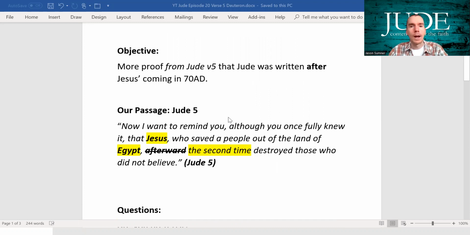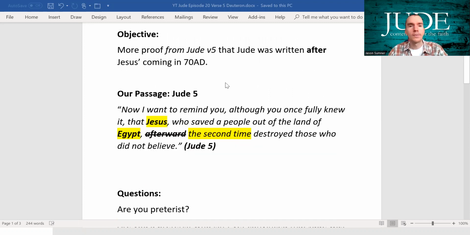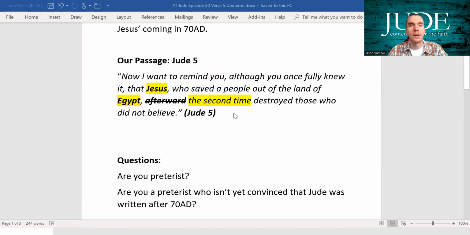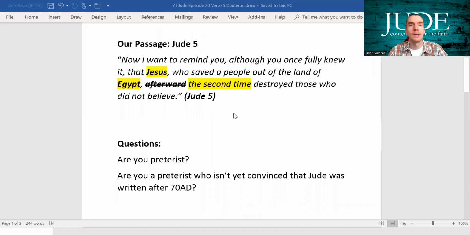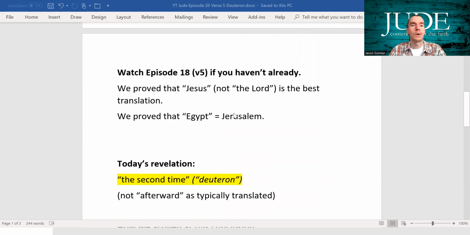It says, "Now, I want to remind you, although you once fully knew it, that Jesus, who saved the people out of the land of Egypt, the second time destroyed those who did not believe." And if that sounds strange to you, that second time, it sounded strange to me too. The reason why is hardly any Bible translators translate it as the second time. They'll usually put subsequently or afterward, but we're going to show in this video that it needs to be translated the second time.